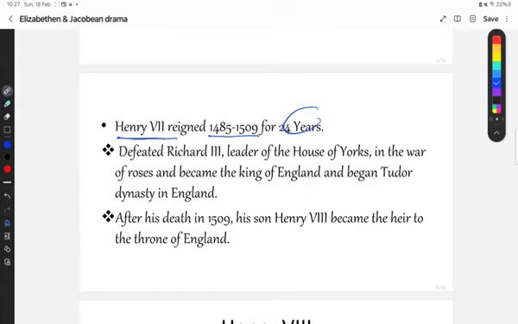So how did he become the king? Henry VII defeated Richard III, who was the leader of the House of York, in the War of the Roses and became the king of England.